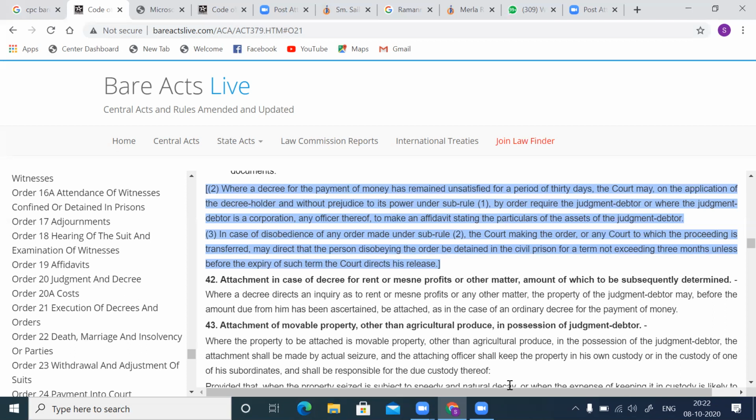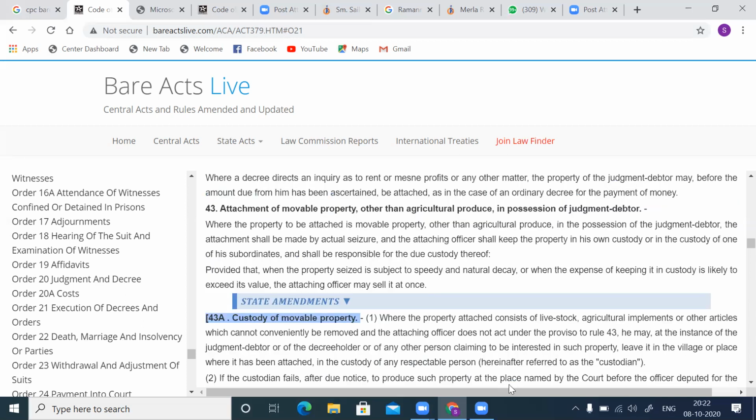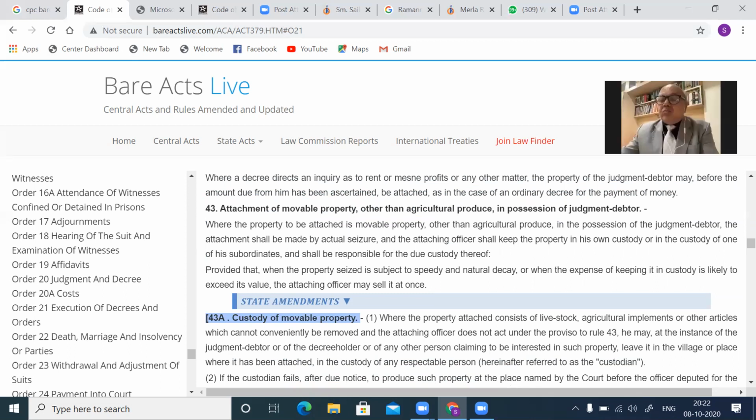Then the next provision is with regard to attachment. Kindly see Order 21, Rule 43: attachment of movable property other than agricultural produce in possession of the judgment debtor. Here, regarding the agricultural produce of a farmer, there are certain items that are exempted under Section 60: his tools, his bullocks, his bullock carts cannot be attached.